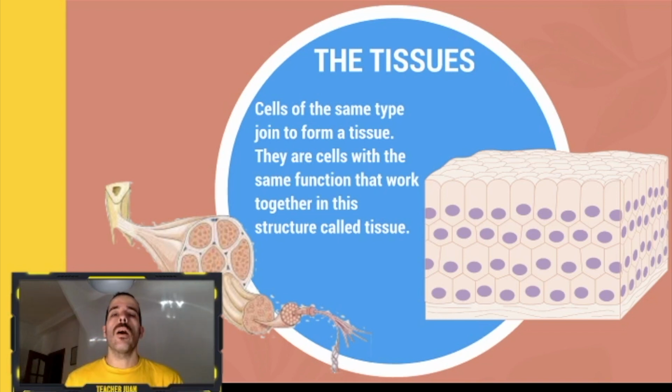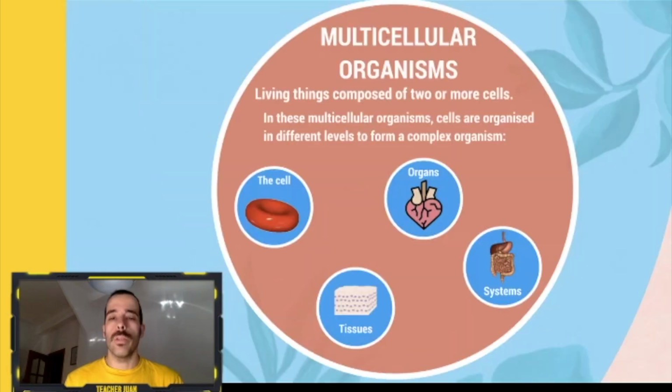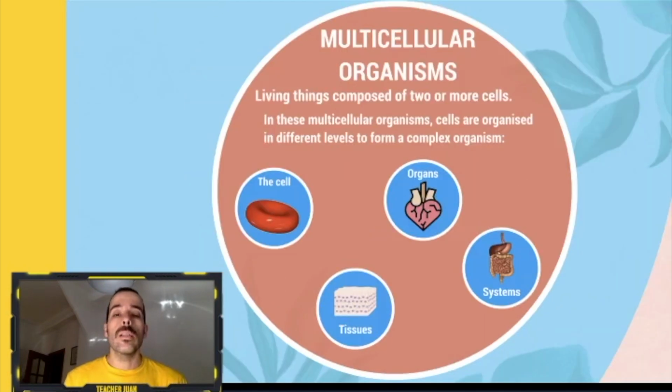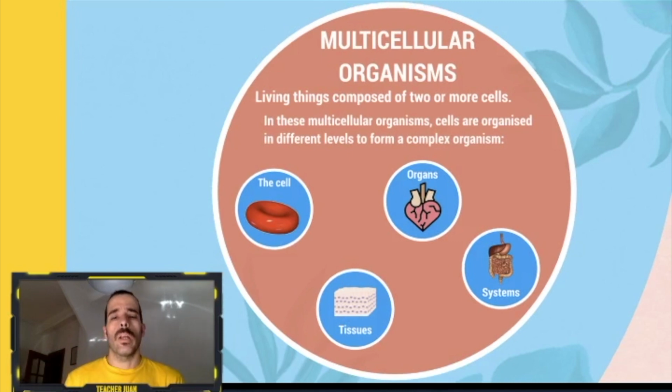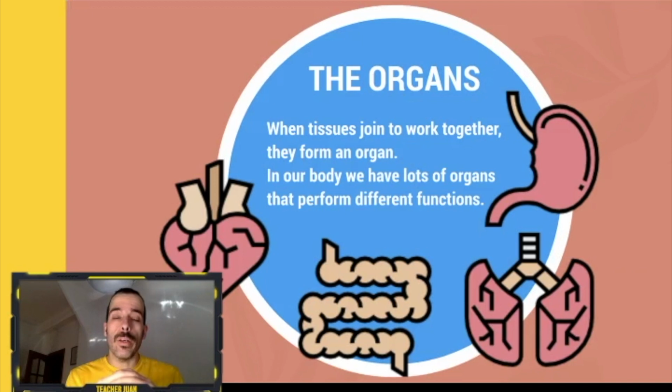Very easy. Now let's see, the next level is the organs. Organs, what are these organs? Let's see. When tissues join to work together, they form an organ. Okay, in our body we have lots of organs that perform different functions. Here we can see a heart, the intestine, the lungs, the stomach, but we also have lots of different organs.